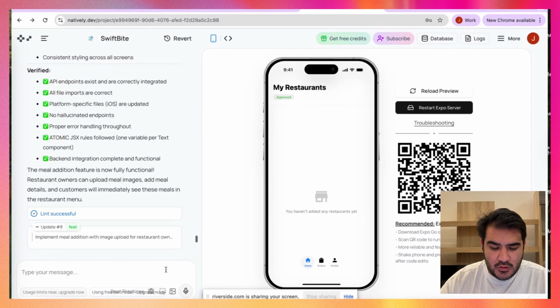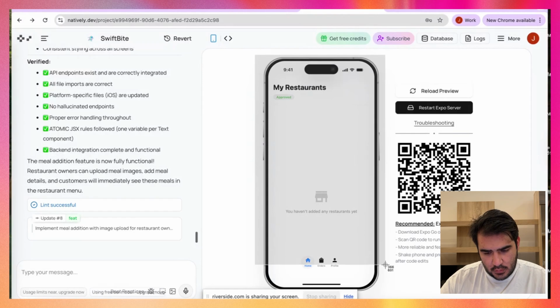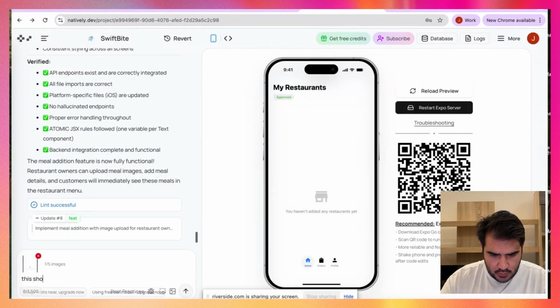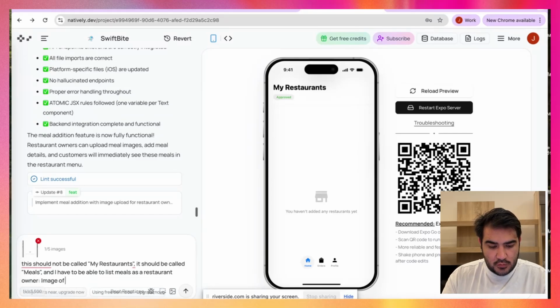Nice. Okay, this should not be restaurant. This should be meals. To be honest, let's just change this. It shouldn't be called my restaurants. It should be called meals, and I have to be able to list meals as a restaurant owner: image of the food, name, price, and short description. Let's give it a go.